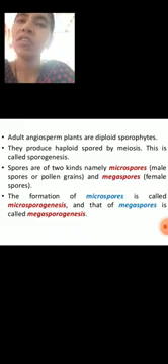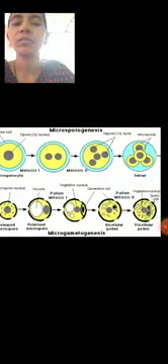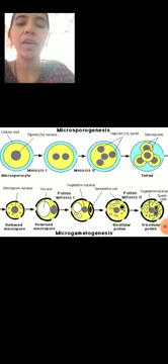This process is known as microsporogenesis.